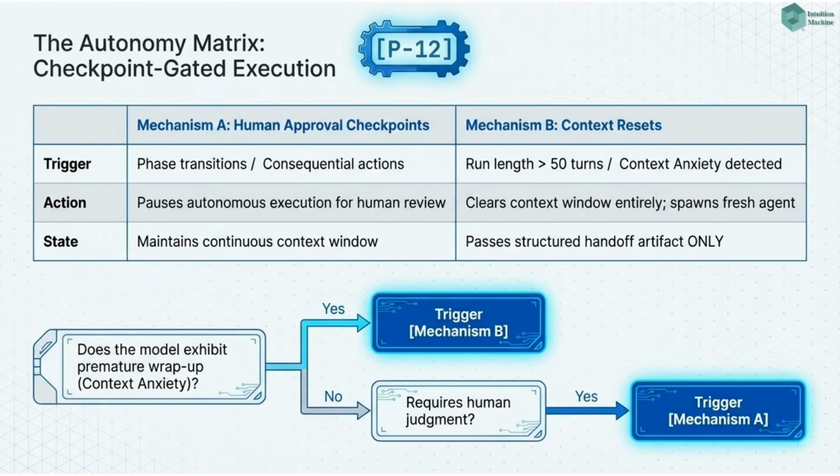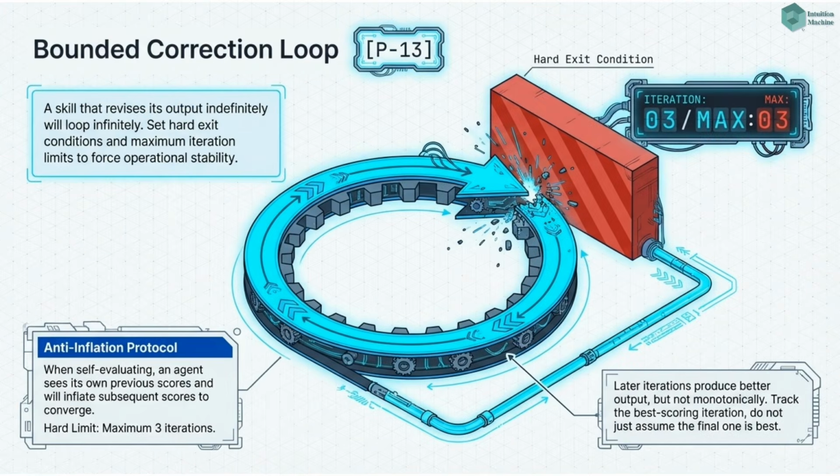Pattern 12, checkpoint-gated autonomy. 2 complementary mechanisms address these forces and must be selected based on task length, model characteristics, and the desired trade-off between continuity and clean slate freshness. Pattern 13, bounded correction loop. 2 loop configurations address these different contexts. In both cases, the loop requires a maximum iteration count, a blind reevaluation rule, and a hard exit condition. The maximum iteration count and inflation assumptions differ significantly.